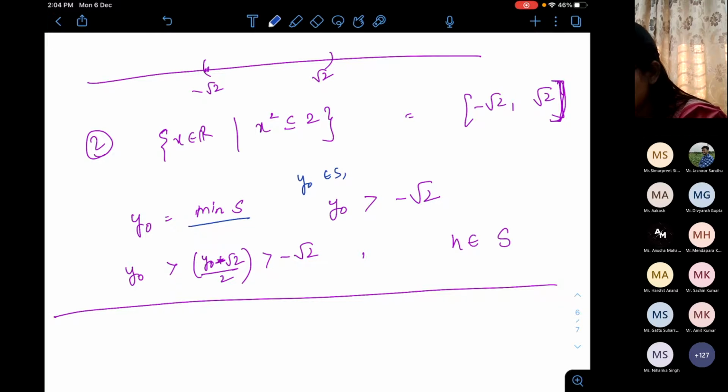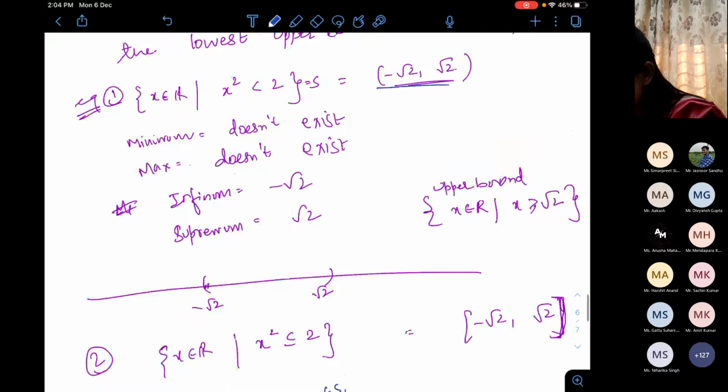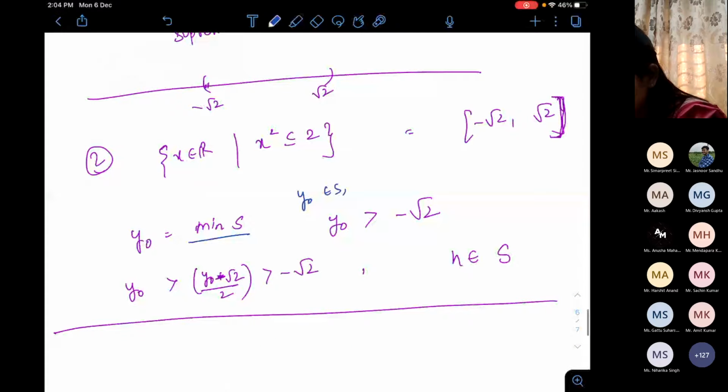Now, what is the property of S? S is just this interval. So y naught should be greater than minus root 2.